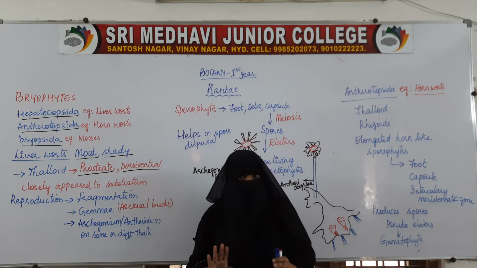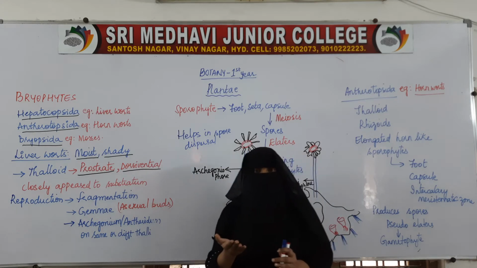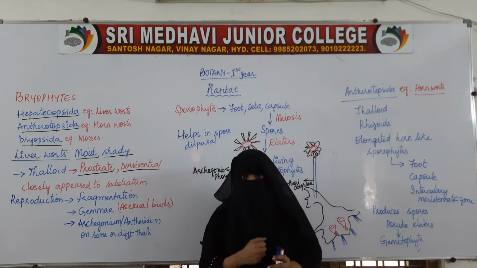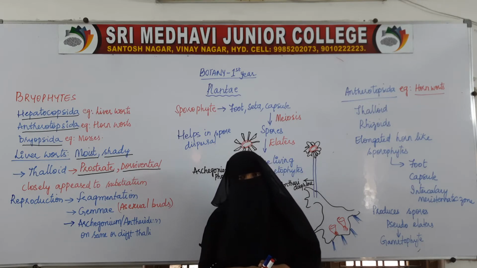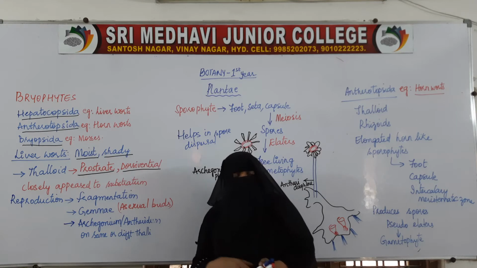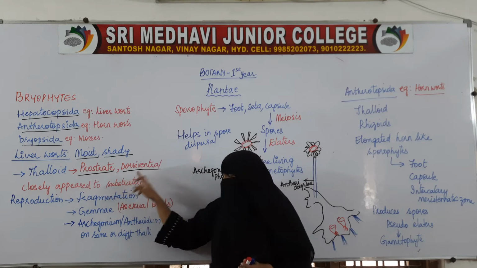Proper differentiation is not seen, but still the body is thallus-like with little differentiation, that is, they have rhizoids, they have sex organs, they have leaf-like structures. So still the thallus with little differentiation.